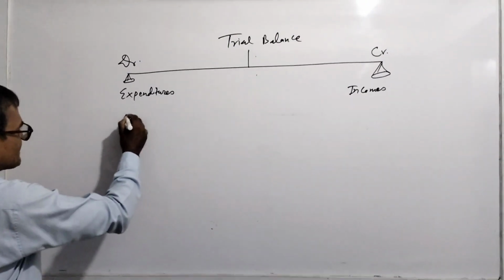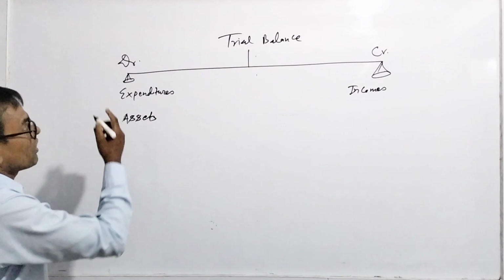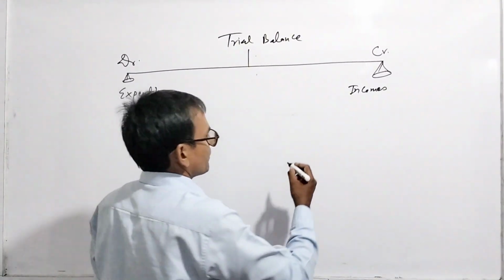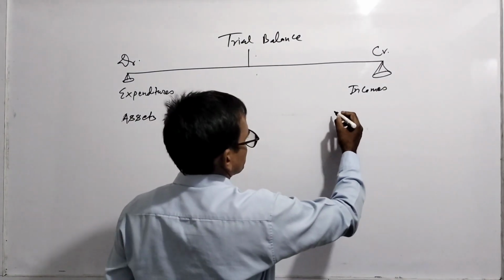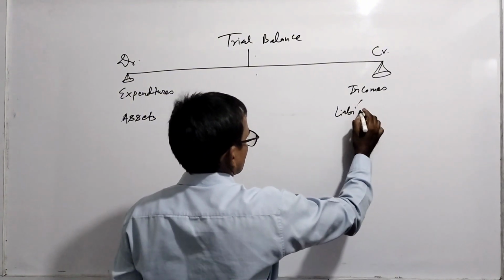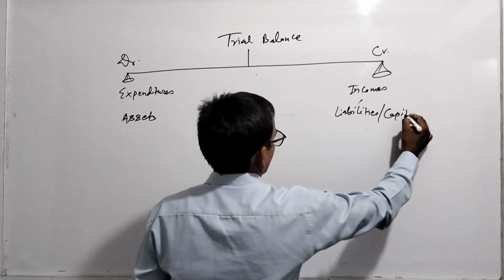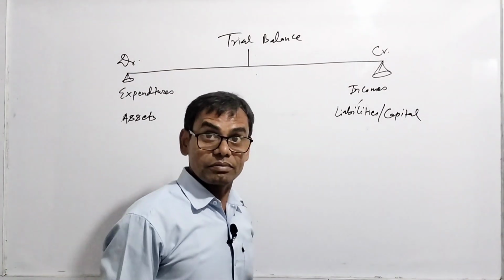Similarly, all the assets are recorded in the debit side, and just its opposite, all the liabilities and capital are recorded in the credit side of the trial balance.